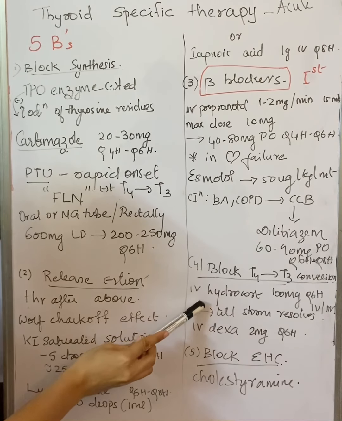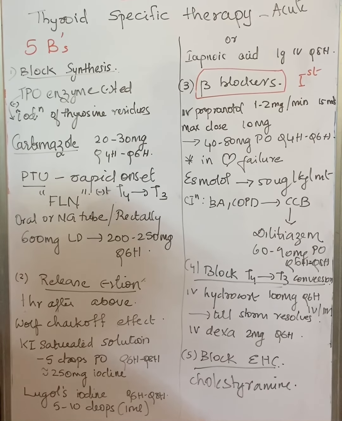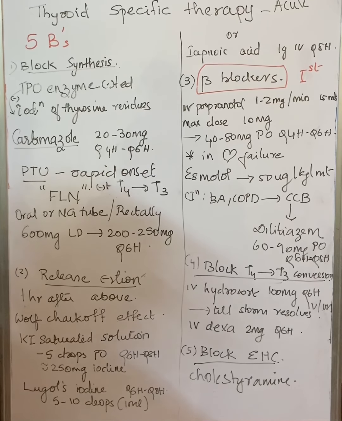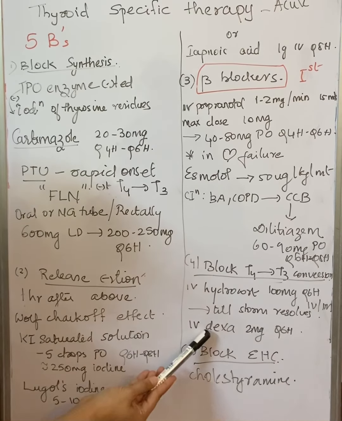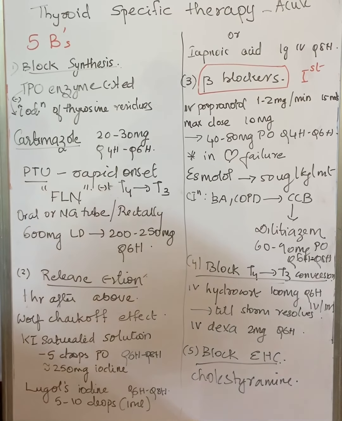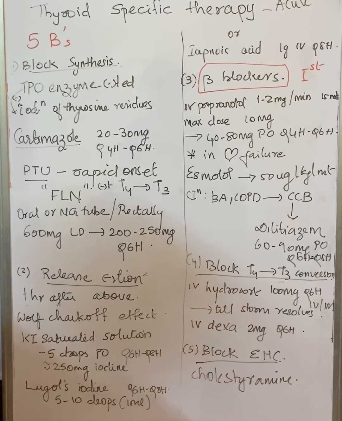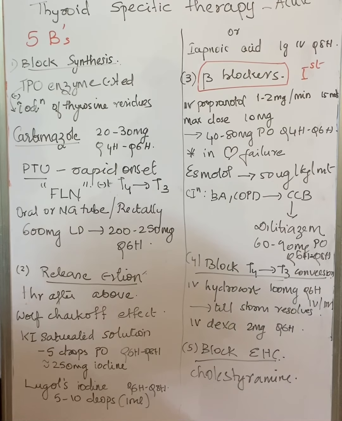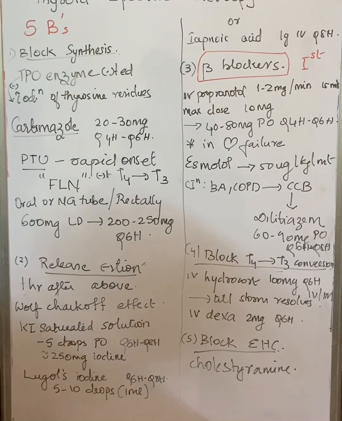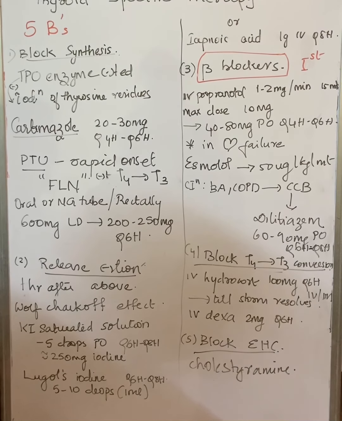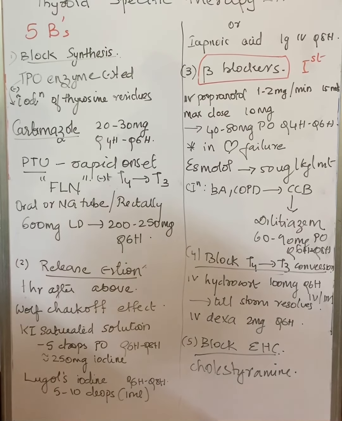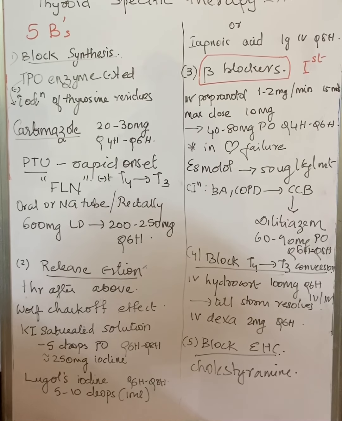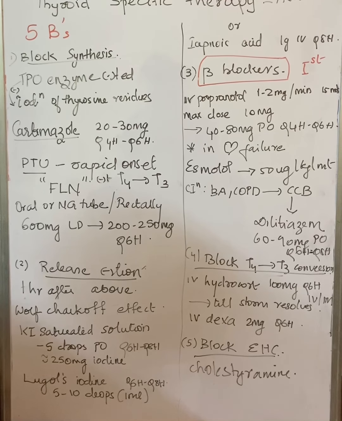In addition, we can give IV hydrocortisone 100 milligram every 6 hourly IV or IM till the storm resolves, or we can give IV dexamethasone 2 milligram every 6 hourly till the storm resolves. Also, we can prevent the enterohepatic circulation of the thyroxine hormone, and for that bile acid binders like cholestyramine can be given. So this is how we manage thyroid storm in the acute setting. These are the thyroid specific therapy.